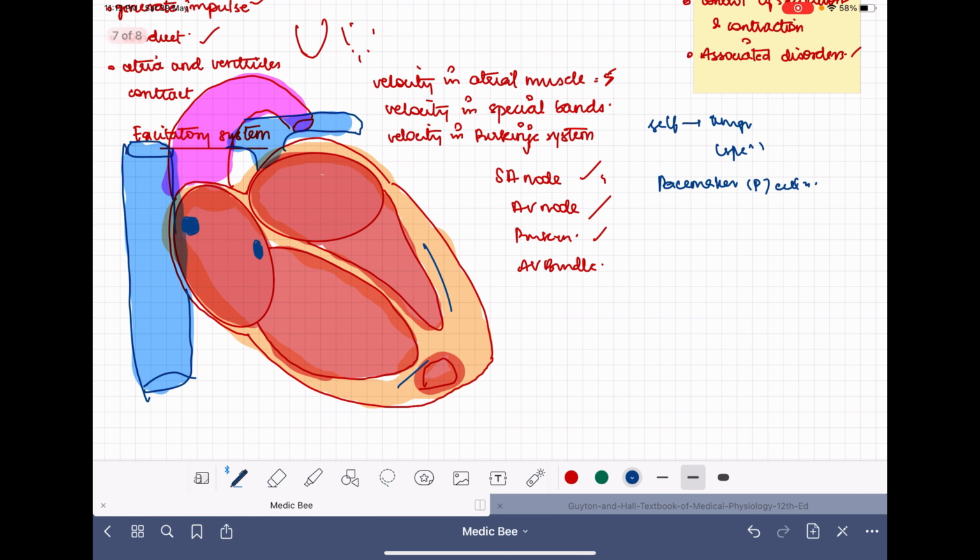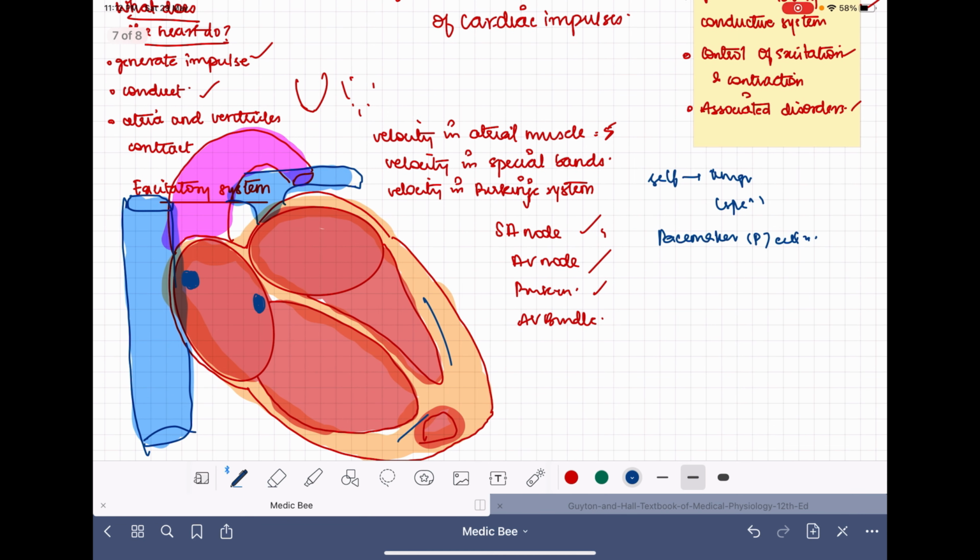The impulse is created in the SA node. It has to traverse through the atria to the AV node, because it has to reach the AV node and then the successive parts. It can reach there through the atrial muscles, or it has a special route called the interatrial band. Normal cells have a conduction speed of around 0.3 meter per second, but these bands will have a velocity of more than 1 meter per second. In this way these can help the conduction.